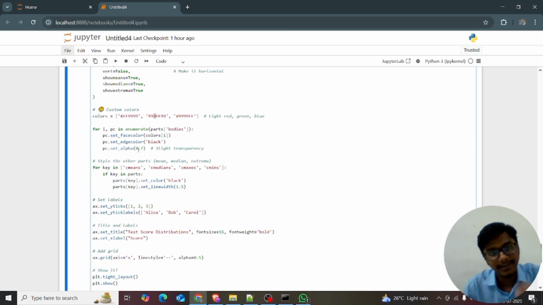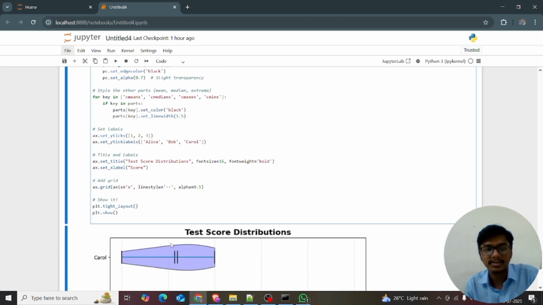For i, pc in enumerate of parts of bodies, I just want to see the colors of i. I want to apply all these colors to Alice's, Bob's and Carol's bodies, and style the other parts: means, medians. For key in cmeans, cmedians, cmaxes, cmins, I just want to color them. Set colors equal to black, for mean, median, max, and I set the parts of keys to a line width.